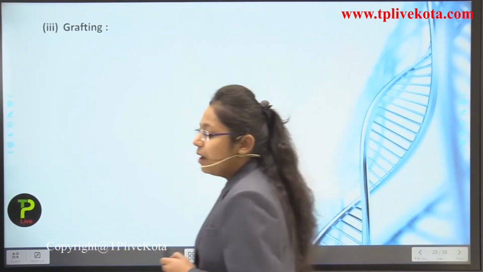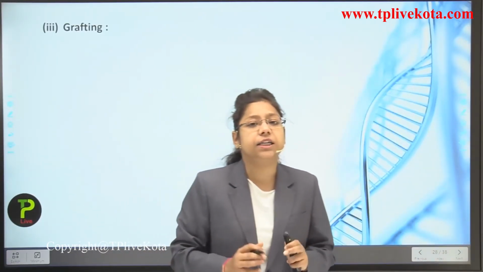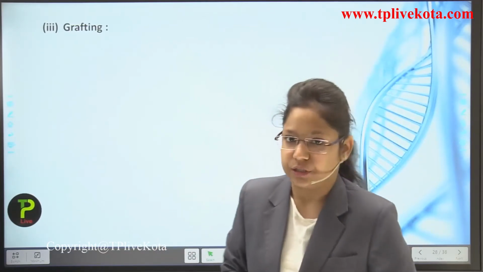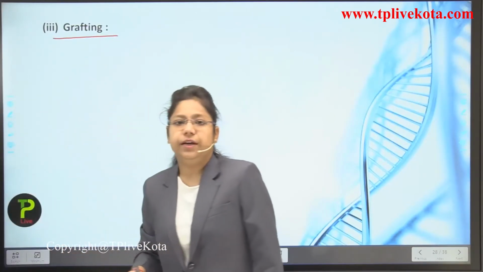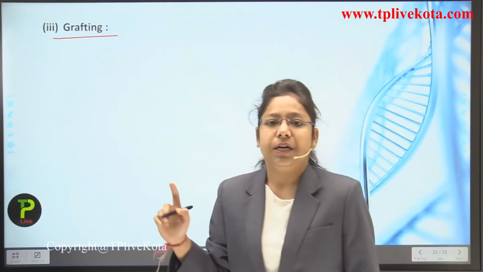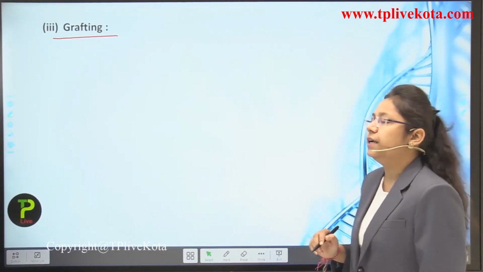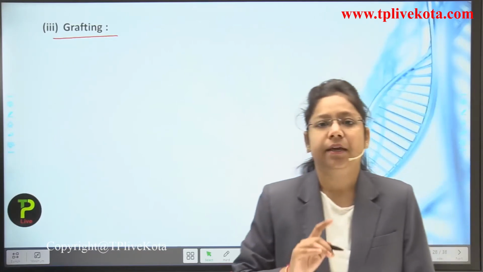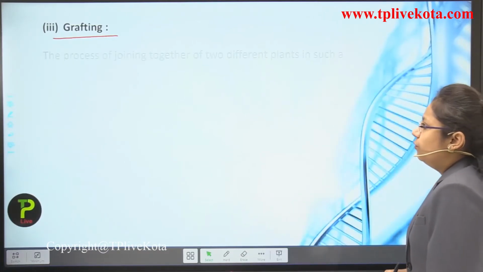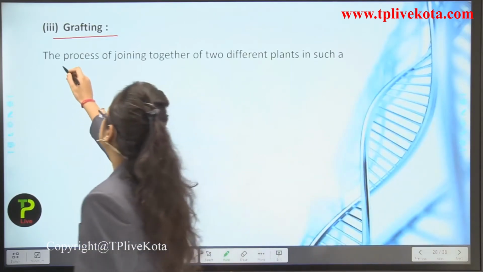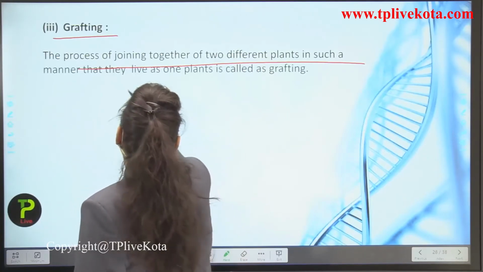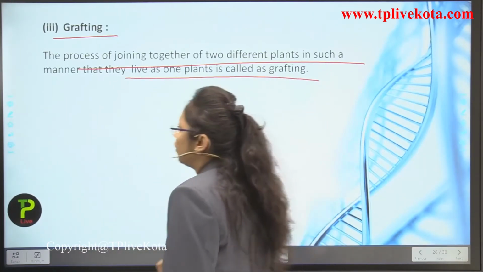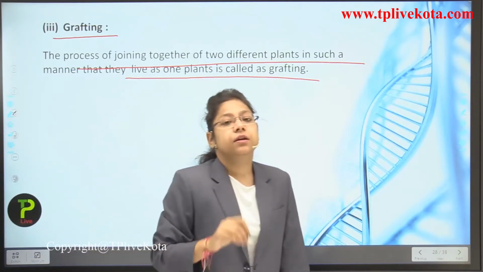Now we are going to study the third type of vegetative propagation. It is known as what? Grafting. Till now we have learned about the cutting procedure and even layering. But the last one is grafting, and it is a very important and most commonly used procedure. So what is grafting, students? The process of joining together two different plants in such a manner that they live as one plant is known as grafting.